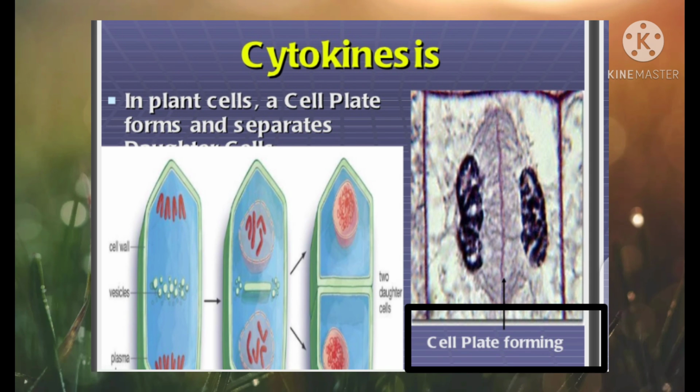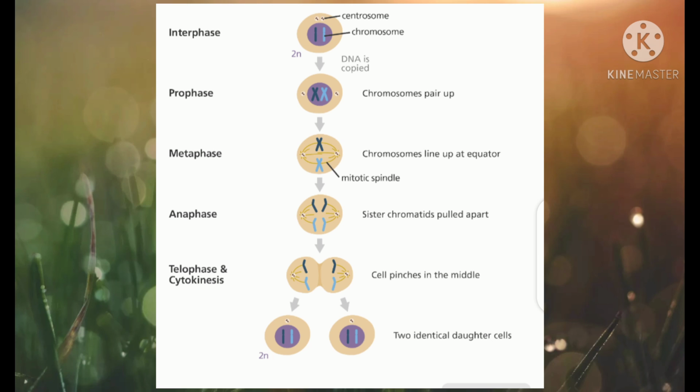So students, in this way, karyokinesis occurs in the four phases: prophase, metaphase, anaphase and telophase. Then after cytokinesis, the one parent cell divides into two new daughter cells. In this way, the mitosis cell division is completed. In our next video, we will discuss the meiosis cell division.